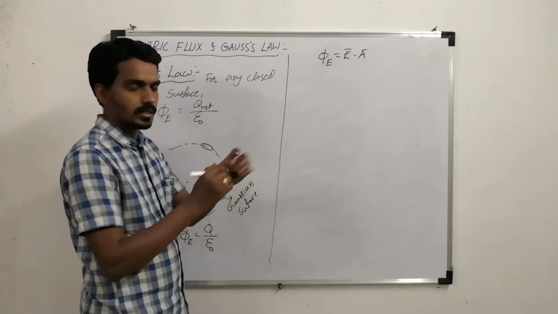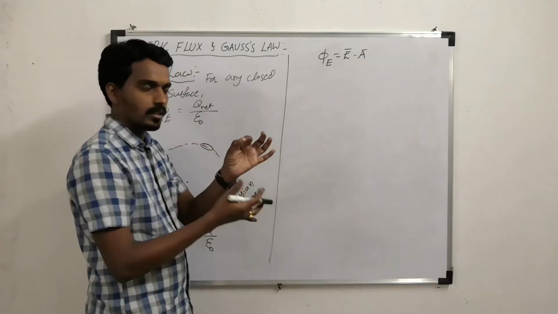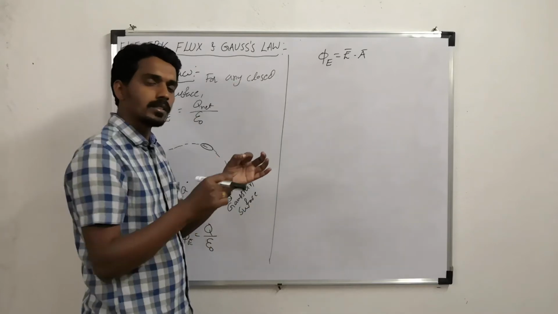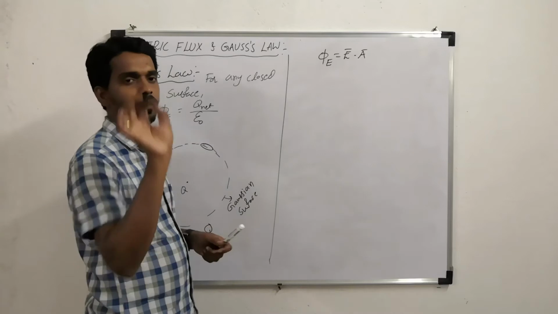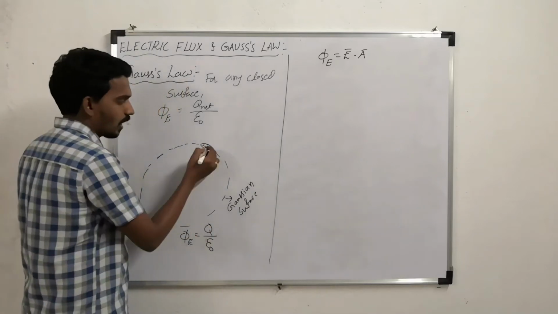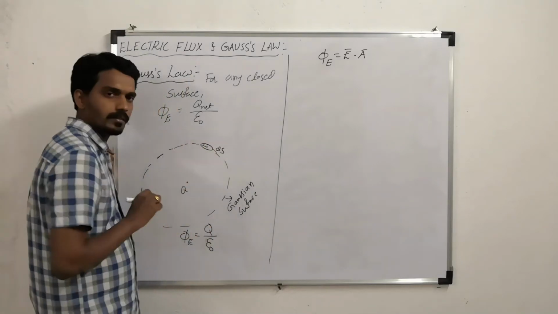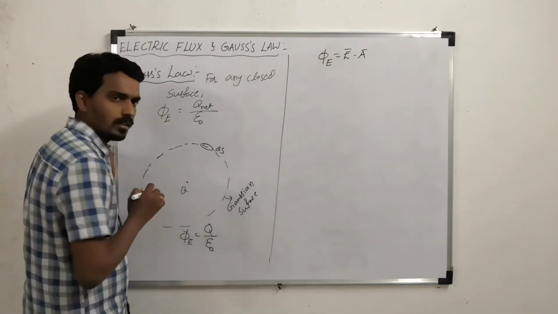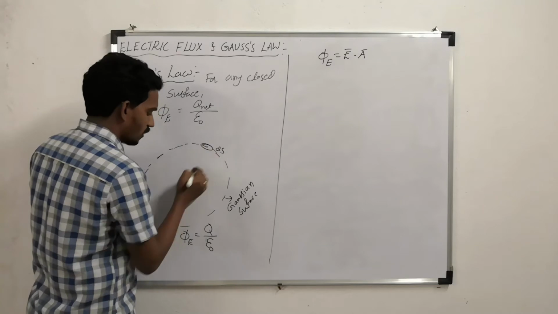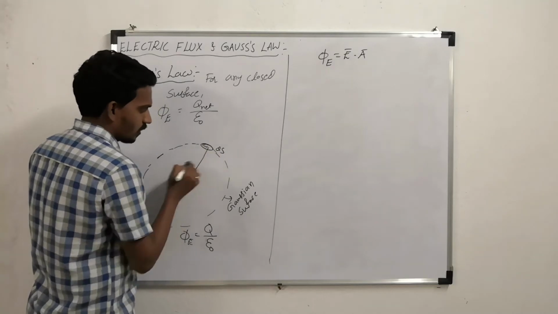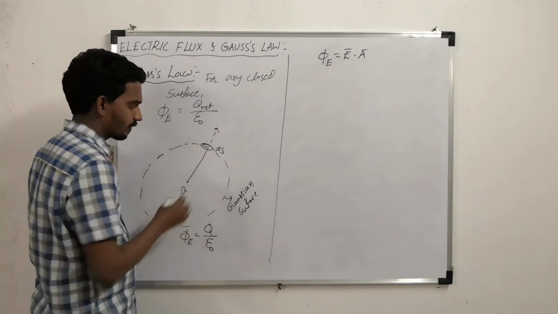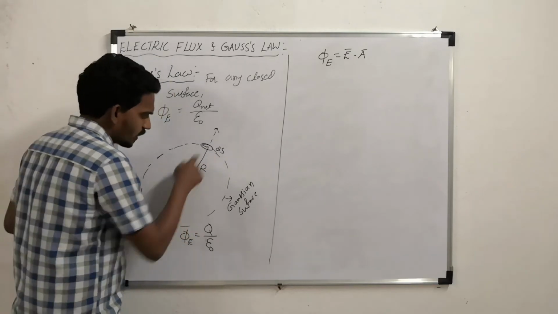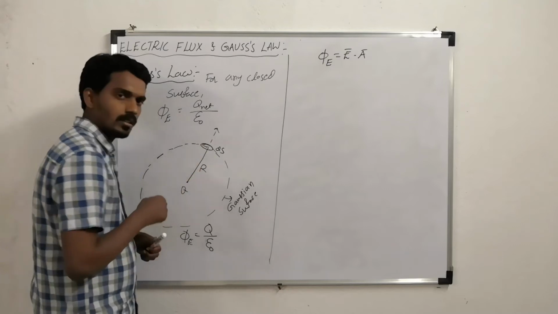Now one small charge is there, and around it one sphere you have imagined, and on the surface you have considered one small circular portion of area ds. Now this is the sphere, this is the center. Now what is the radius? The radius you consider as capital R.